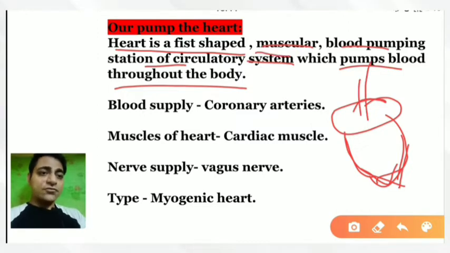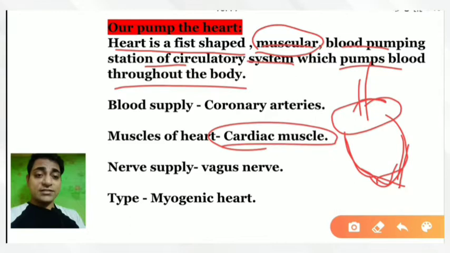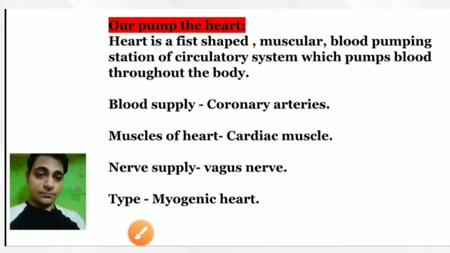It's a muscular organ that is made up of cardiac muscle, which is a kind of involuntary muscle. It's actually separated from involuntary muscle, but these are muscles which are not controlled by our will and wish, meaning not by our brain or spinal cord. Those kinds of muscles are known as cardiac muscles. So the heart is built up of one kind of involuntary cardiac muscle, and obviously it's the blood pumping station, and it pumps blood throughout the body.